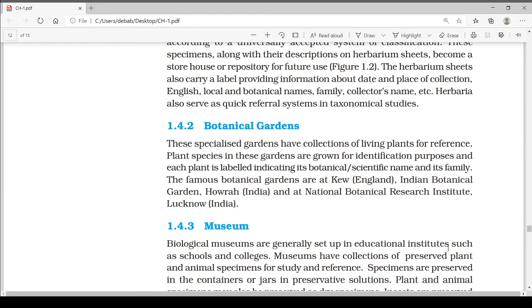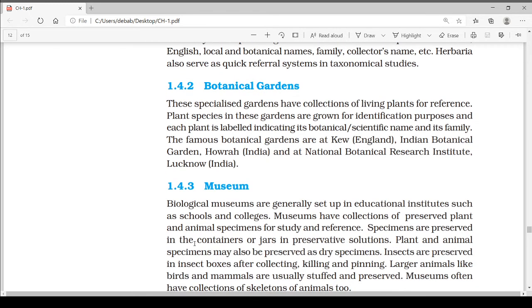Next is the botanical garden. These specialized gardens have collections of living plants for reference. Plant species in these gardens are grown for identification purposes, and each plant is labeled indicating its botanical or scientific name and its family. The famous botanical gardens are at Kew, which is in England, the Indian Botanical Garden, Howrah, India, and the National Botanical Research Institute, Lucknow.